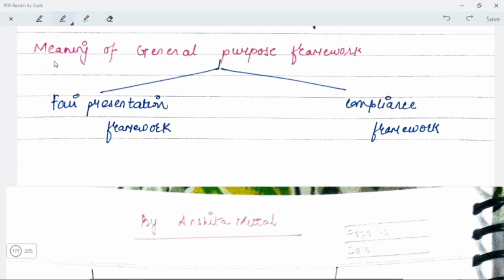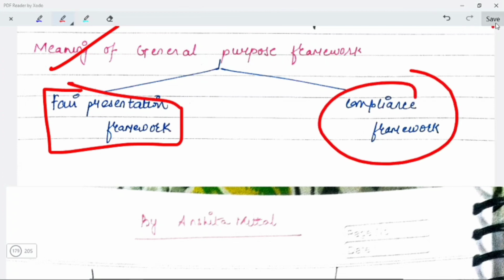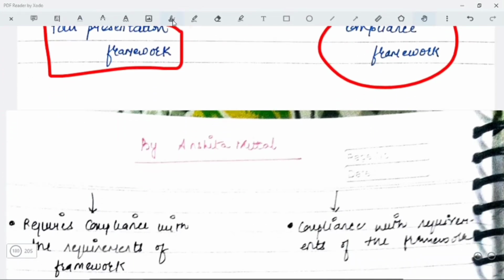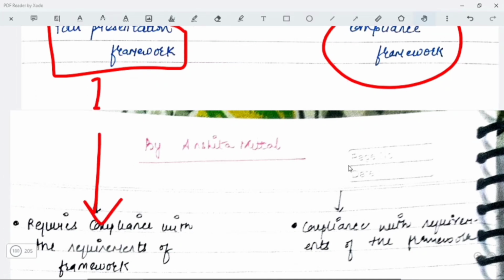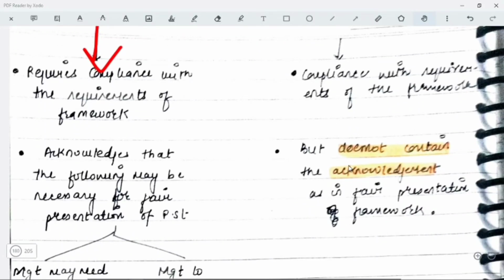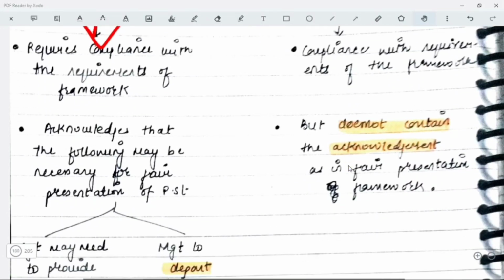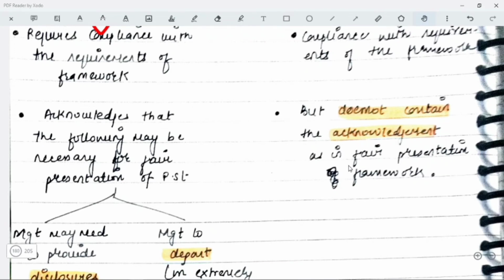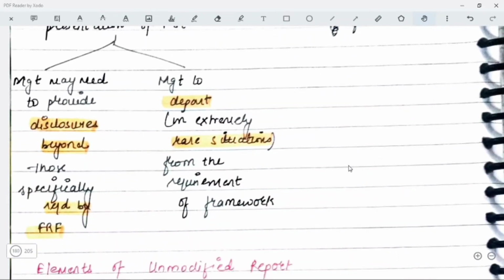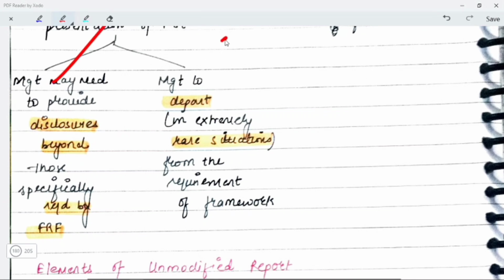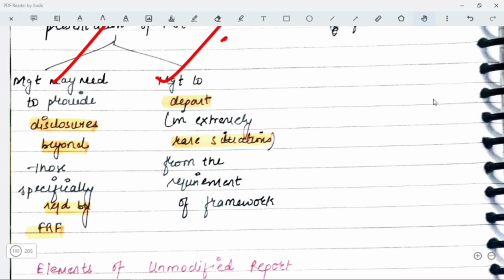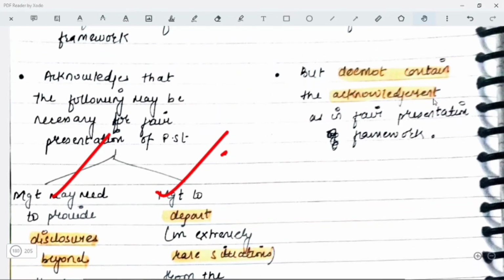Now, what is the meaning of general purpose framework? There are two types of framework: fair presentation and compliance framework. Let's talk about the fair presentation framework first. This requires compliance with the requirements of the framework and acknowledges that the following may be necessary for the fair presentation of financial statements. So you can give an acknowledgement, that is, the management may need to provide disclosures which are beyond those specifically required in the FRF, or the management has to depart in extremely rare situations from the requirements of the framework so as to present the financial statements fairly.